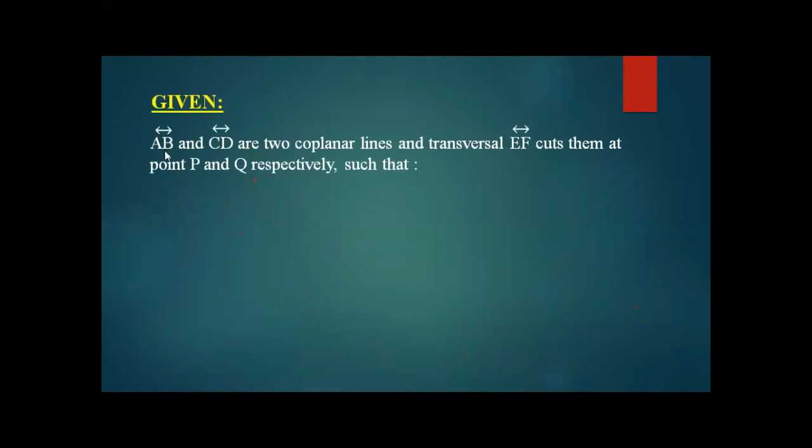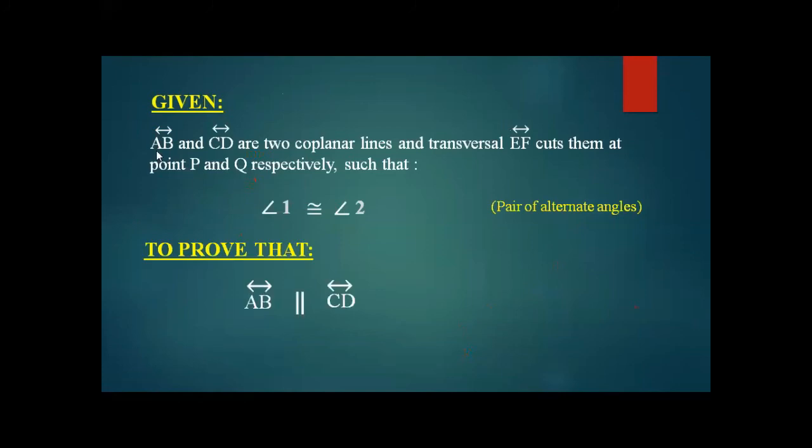So what was given in the figure? We have been provided that lines AB and CD are two coplanar lines, and EF is a transversal which cuts these coplanar lines at points P and Q, such that angle 1 and angle 2 are congruent to each other, which are a pair of alternate angles.